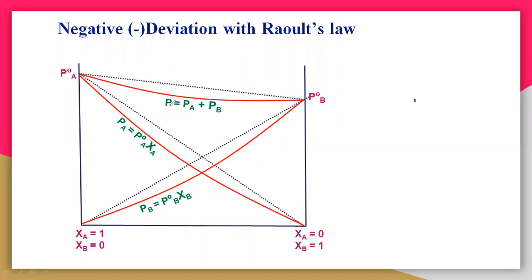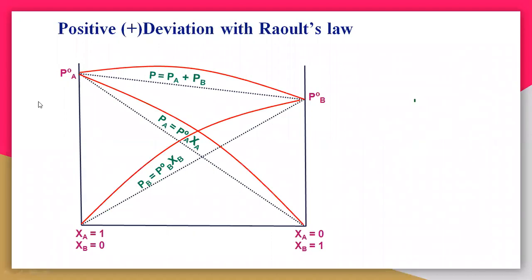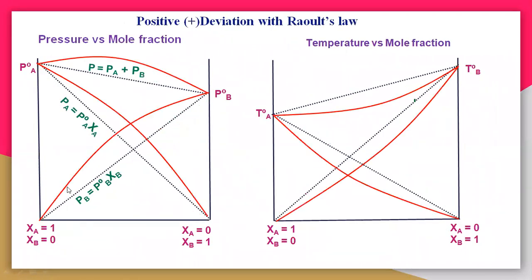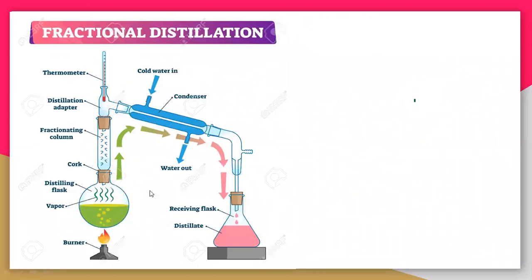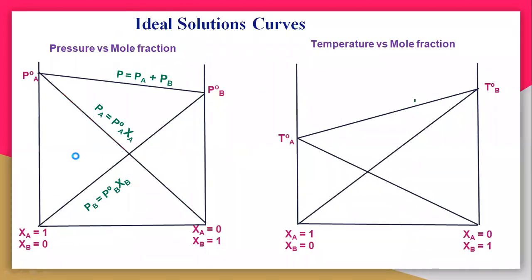So positive deviation means definitely you will get the higher curve. See here the higher curve, this is the positive deviation curve. So you are getting an excess amount of pressure. We will see why it is getting the positive curve. So let us take the positive deviation.